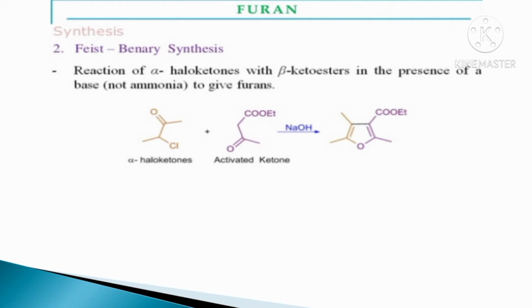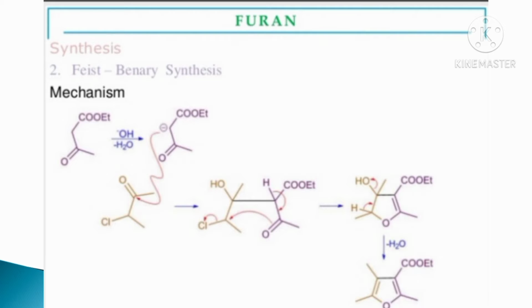The starting compound is an alpha haloketone, which reacts with an activated ketone or beta ketoester in the presence of a base, NaOH, to form a substituted furan ring. Okay. The mechanism of the Feist-Benary synthesis.